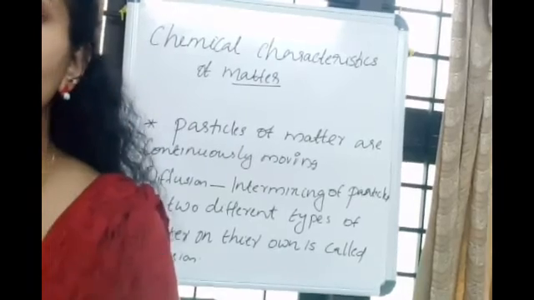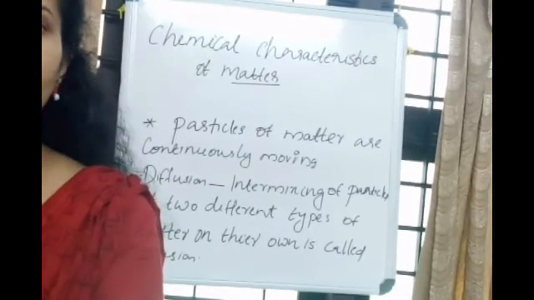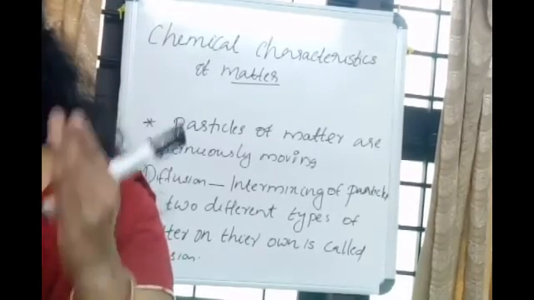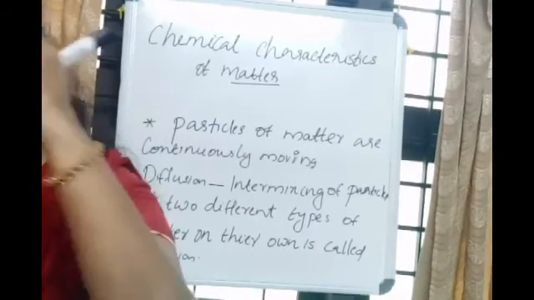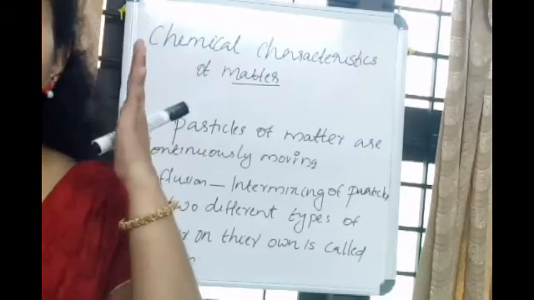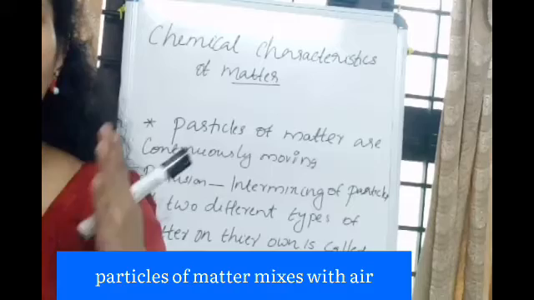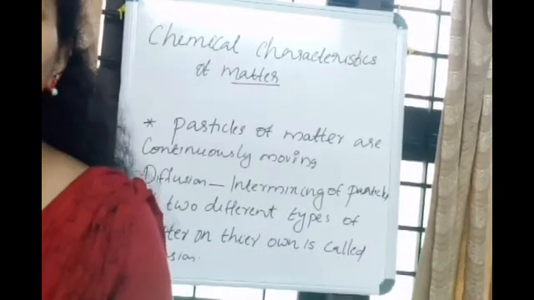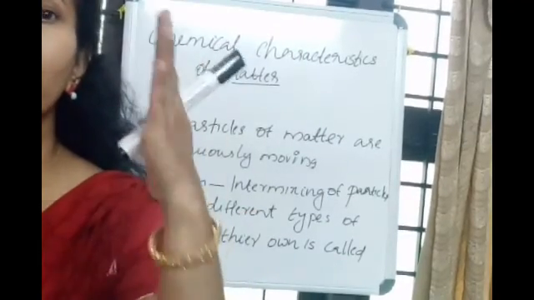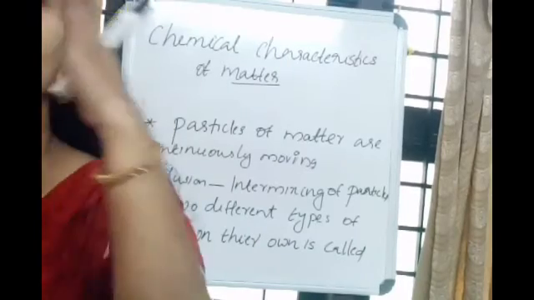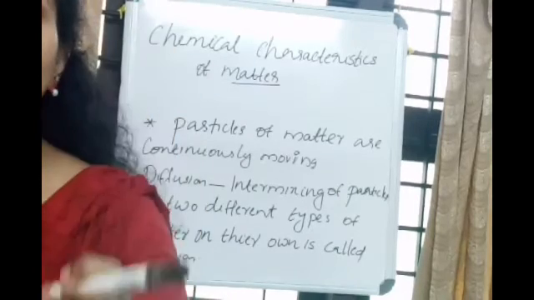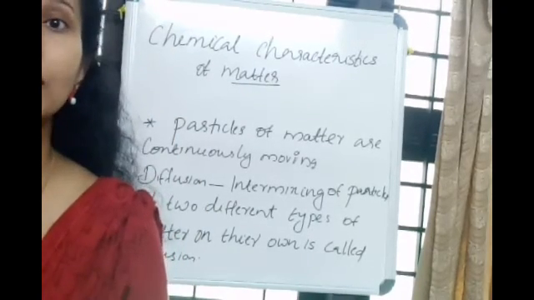And how are those particles reaching near your nose? Do they come with their legs? No. So something is there, and that something takes the smell or fragrant particles to your nose. That something is air, right? So the smell particles mix with the air, and with the air they come near your nose. So indirectly what you can prove is that the smell particles, or the matter particles, are continuously moving. And another example, incense sticks. A lot of sticks are there, smelling sticks. So how can we feel their smells?